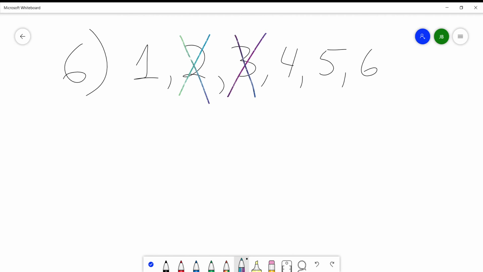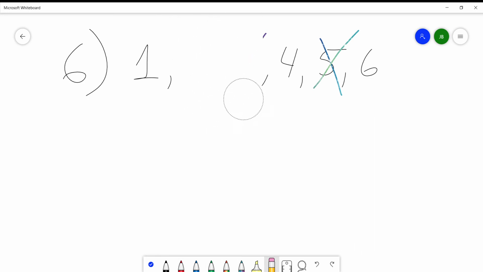And 5 is a prime number. So the events that are favorable to our outcome are 1, 4, and 6. There you go. Because event W are the prime numbers, and they say list the favorable outcomes to the complement of W. You list the non-prime numbers.